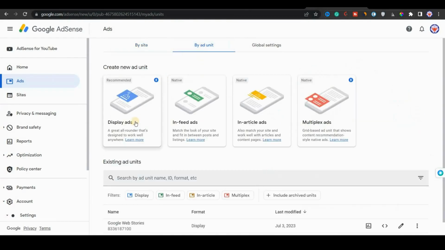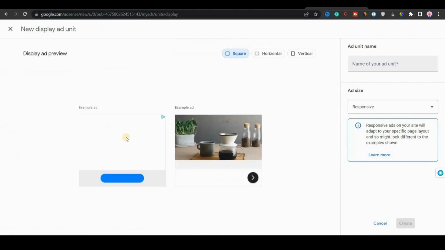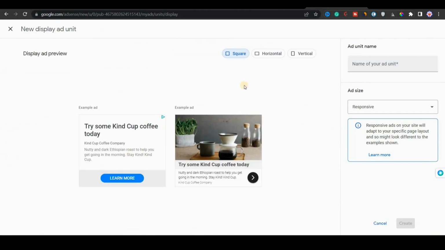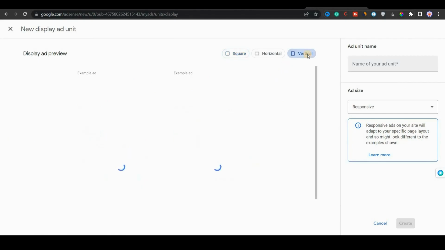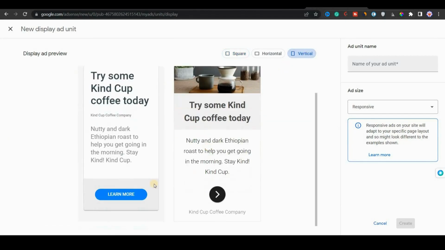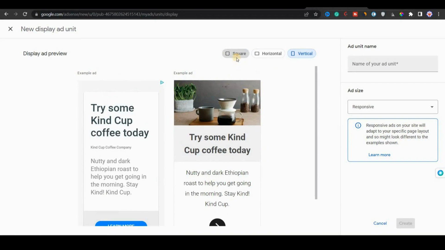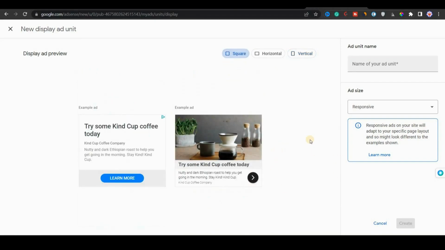Then I will click on display ads. Here you have to choose vertical ads, not horizontal, because web stories are vertical. After that you have to name your ad unit. You can name it web stories, whatever you want. I just named it web story. Then I click on create.